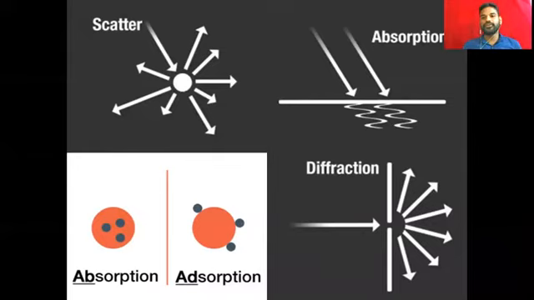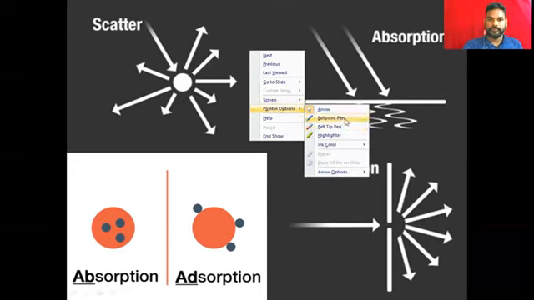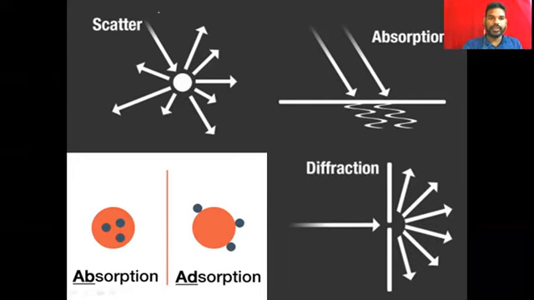So before going to Raman spectroscopy, you must know some concepts: scatter, absorption, adsorption, and diffraction. Here, scatter: when a ray of light is incident on a molecule, the energy scatters in all directions.